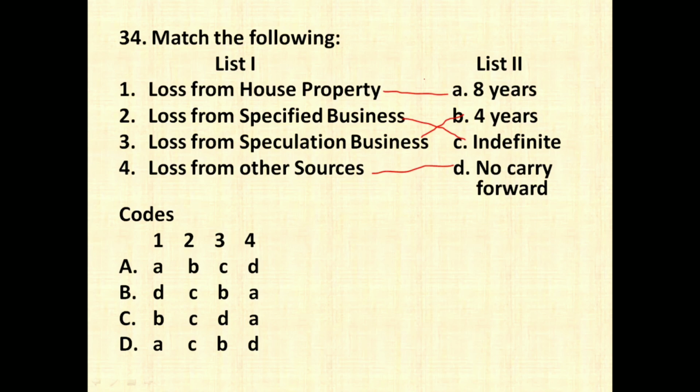So the right answer is first one A, second one C, third one B, and fourth one D. So which is option number D.